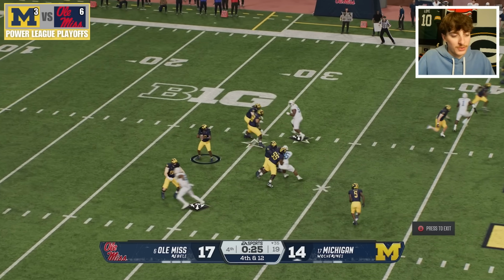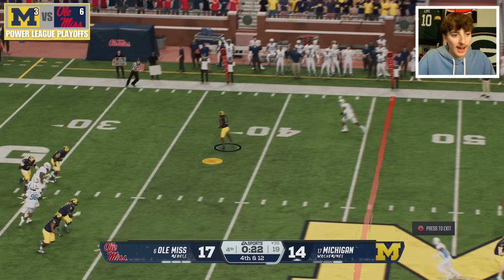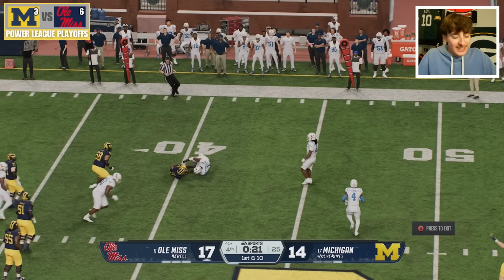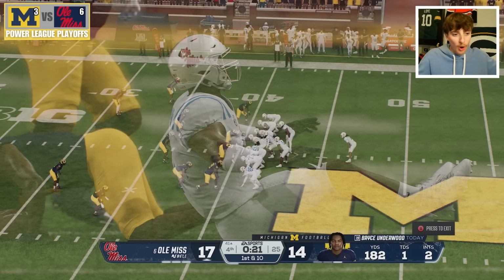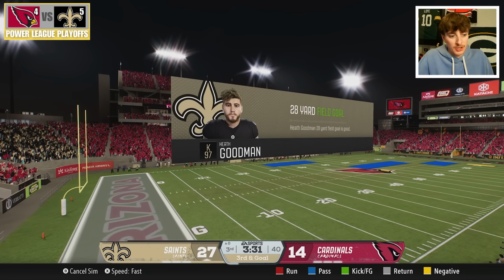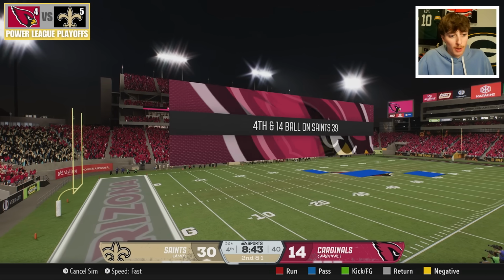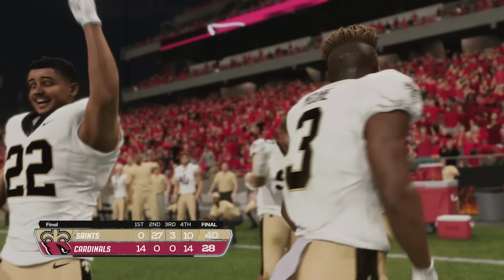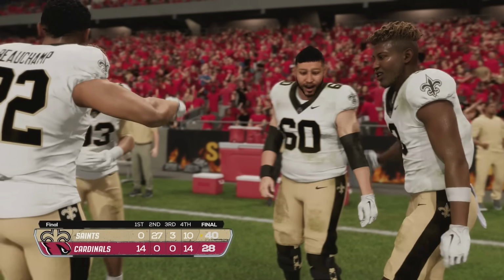So 4th and 12, does Michigan want to make it to the NFL or not. They'll start short, a dump-off pass, and he gets driven to the ground well short, and Ole Miss will put the winner of the Saints and Cardinals. Which NFL team, when they meet in the Super League Championship, it's looking a lot like the New Orleans Saints right now, up 30-14. Yes, it will be. They'll close out winning 40-28. Ole Miss versus the New Orleans Saints.